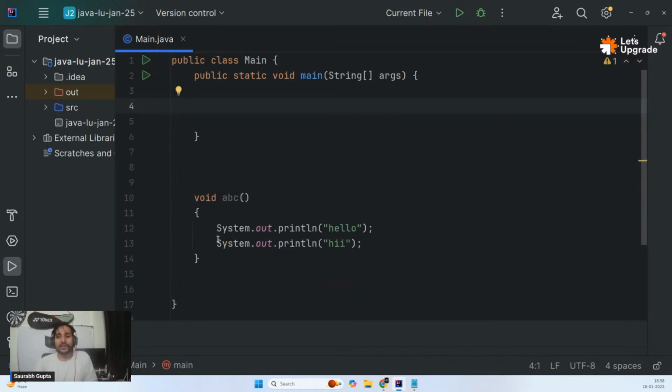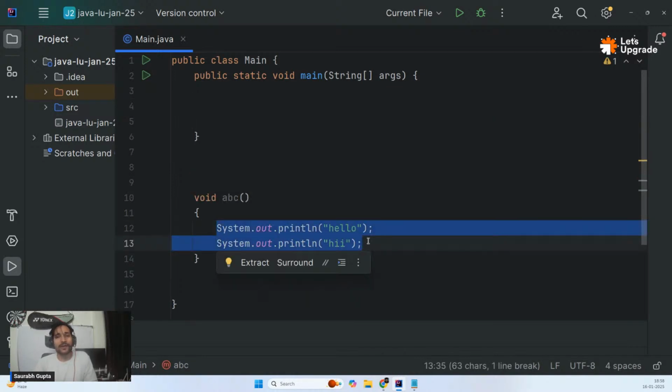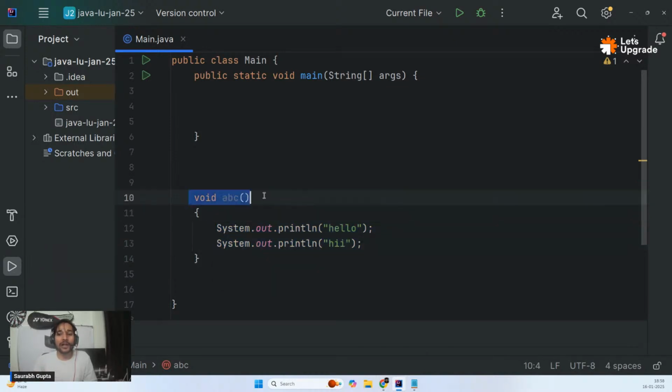So then how do we actually call this code? How do we actually run this code? What we can do is call this function inside main. That's what you have to do. You can create thousands of functions, but at the end you have to call or use those functions inside main. Then only it will work.